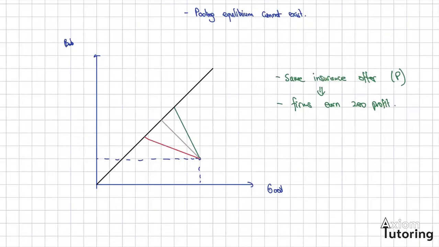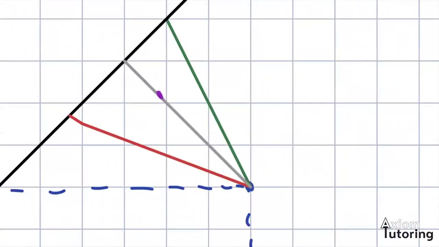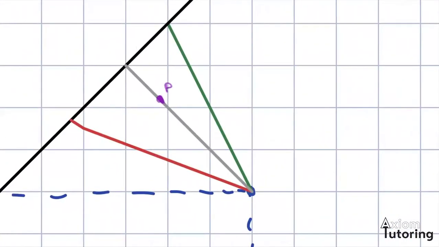Okay. It must also be the case that some package that is offered here in the middle, let's say that we pick this package here. We want to prove by contradiction that such a package does not exist. So let's assume that there exists a package P here that is preferred to no insurance. So think of this as the no insurance outcome for both individuals. And we would like to make an argument that that cannot be an equilibrium, that some agent is going to have an incentive to unilaterally deviate there.